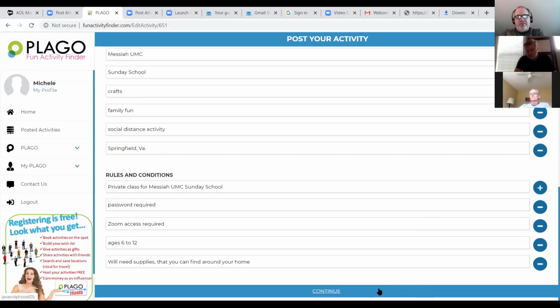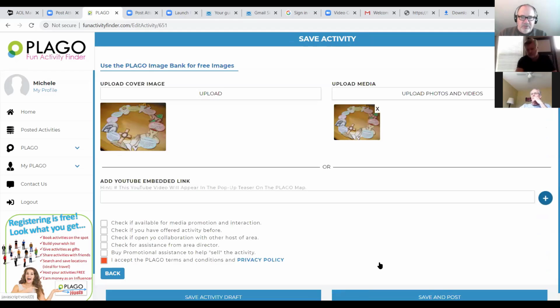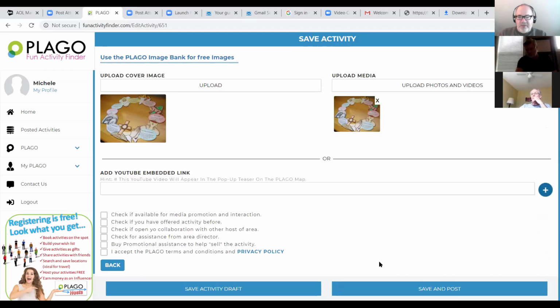And actually, it does an auto save, unless you crash out. If you were to go look at the map right now and then go back to host an activity, it would ask, do you want to continue with the one you started before? For now, you can just click continue and then save and post or save as a draft.